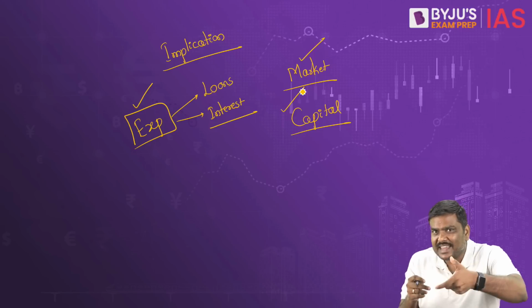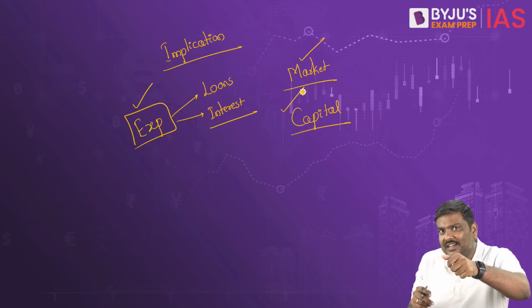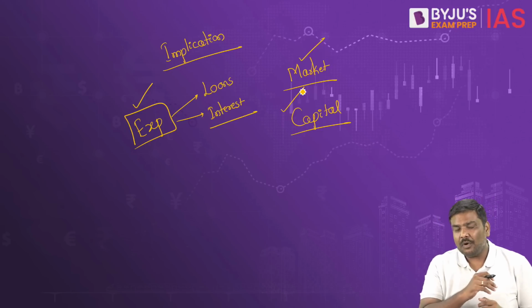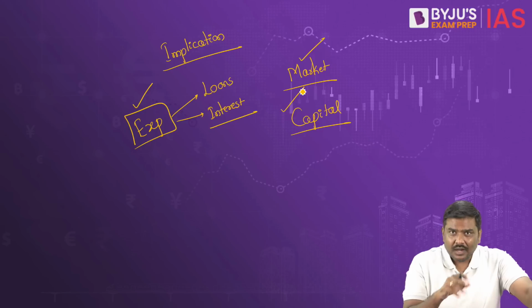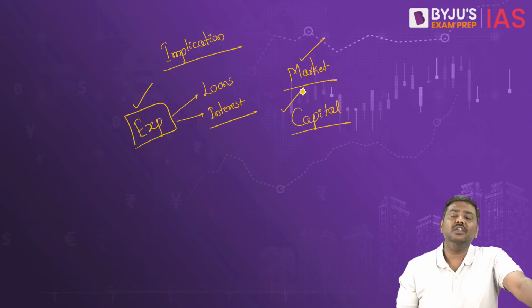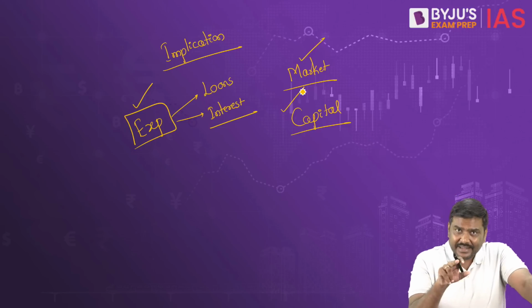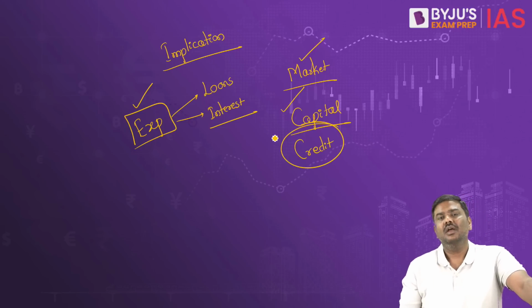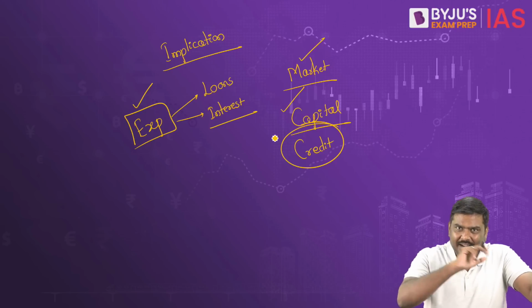And even if you raise capital, the cost, that is the interest associated with the capital, will be higher. And the fourth very important repercussion of the debt default of the US government is that it might lead to a downgrade of the sovereign credit rating of USA.